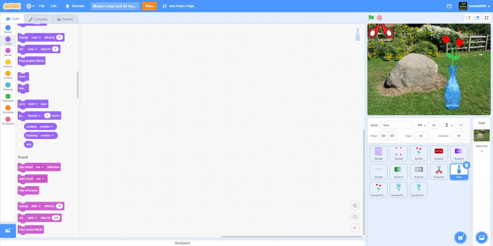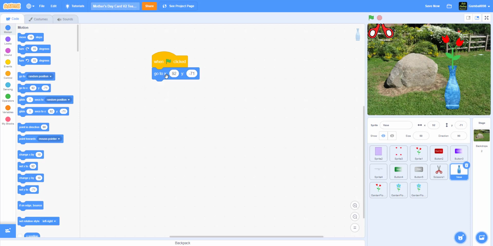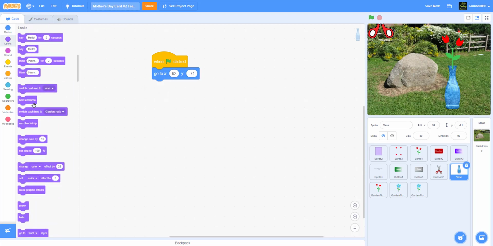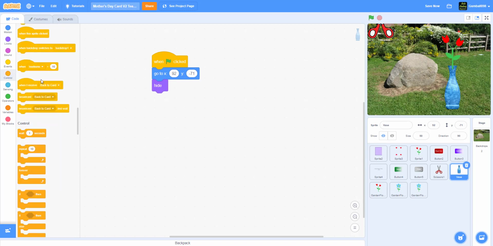The vase, we have to code this, and the vase is when the green flag is clicked, it'll go to this position. It'll hide. When I receive, go to garden. Oh, show. So we have to put a little bit more code than that.